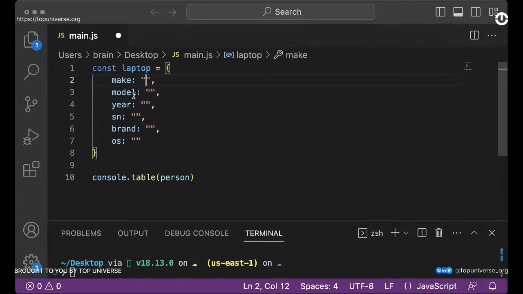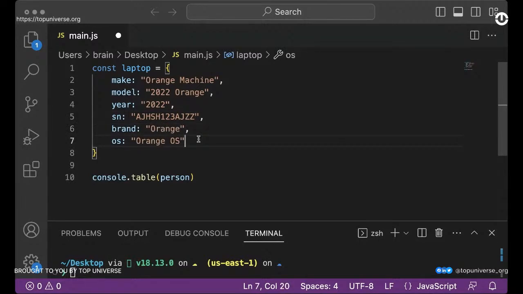Let's fill these items in. For the make, I would just put something random here. I'm going to say maybe Orange machine. The model, I'm going to say 2022 Orange. For the year, 2022, and the serial number. Then the brand, I'll just call this Orange, and OS, I'll say Orange OS. Okay, so now this is a very simple description of our laptop.